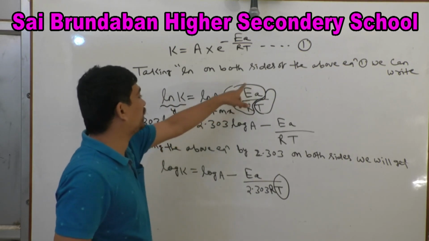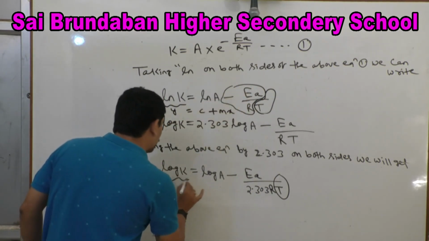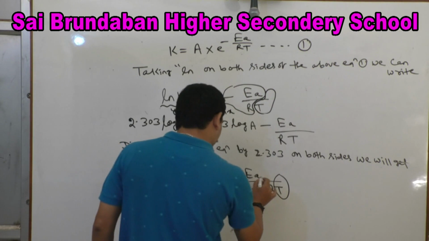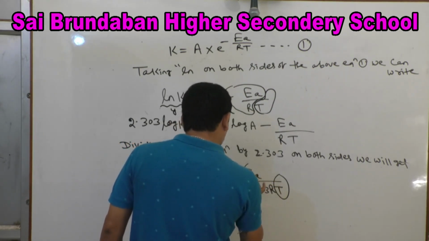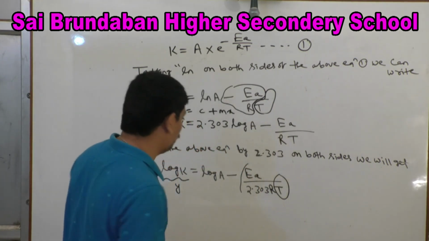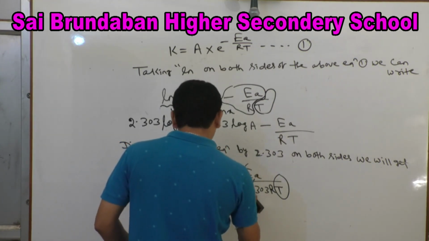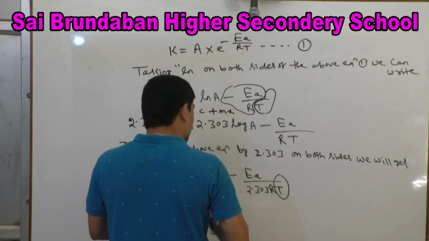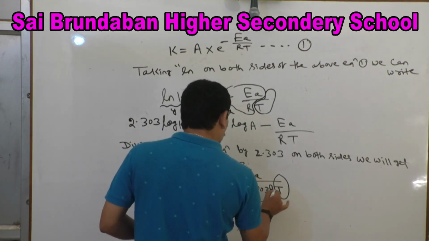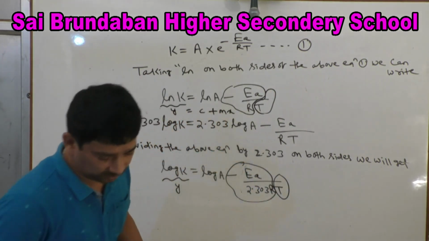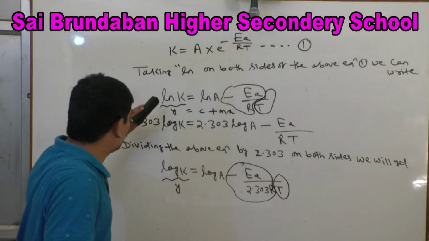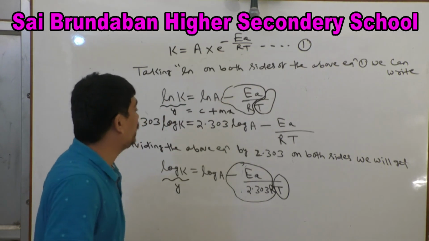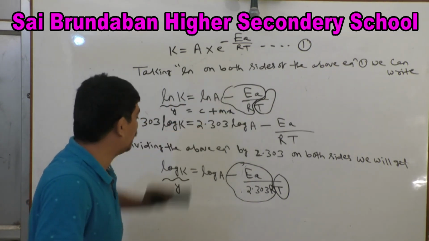So if you plot log k versus 1/T, the slope equals −Ea/(2.303 R). But if you plot ln k versus 1/T, the slope value equals −Ea/R.